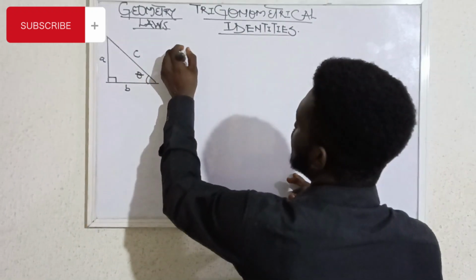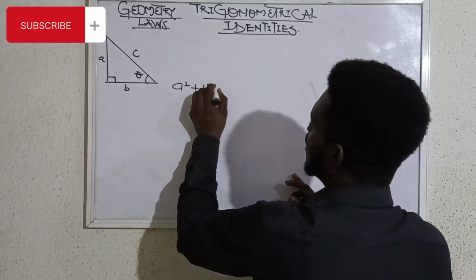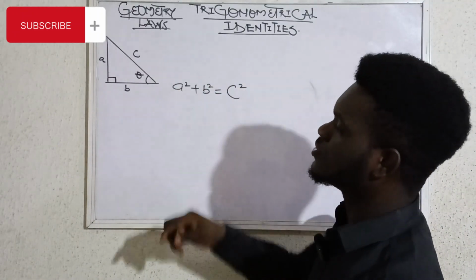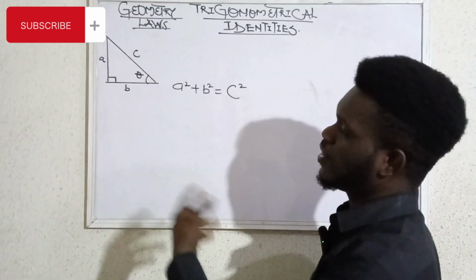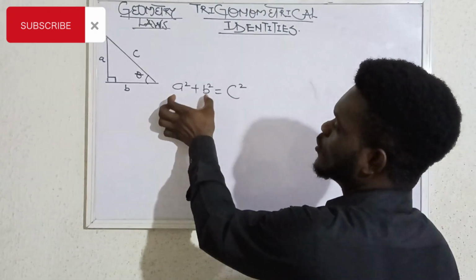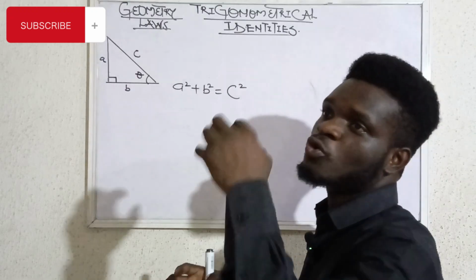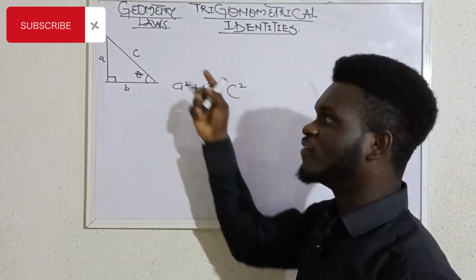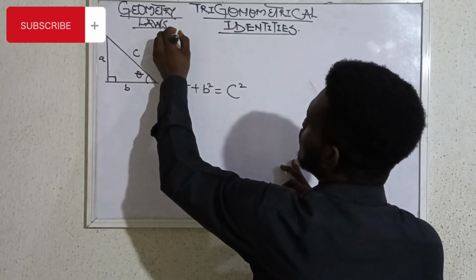We already know that the Pythagoras theorem says a square plus b square equals c square, which I already said is the opposite squared plus the adjacent squared equals the hypotenuse squared. You can also rewrite it as b square plus a square equals c square. What matters is that the two of them must be summed up together. Both the opposite and the adjacent sides must be squared and summed up to give the square of the hypotenuse. Before we move ahead, there's another thing we want to talk about.